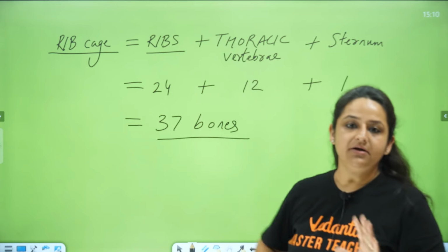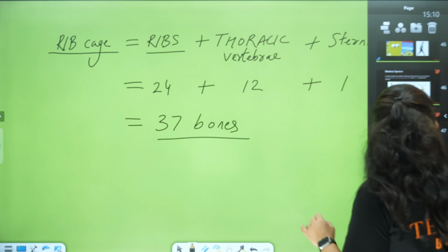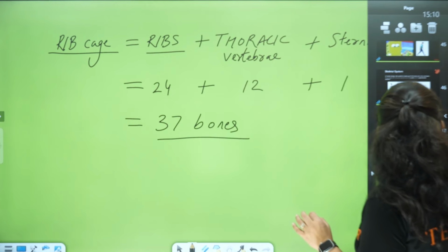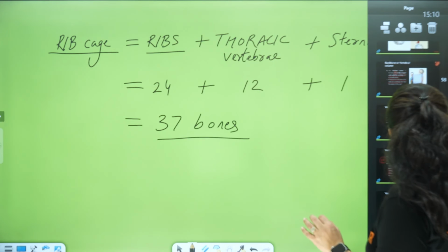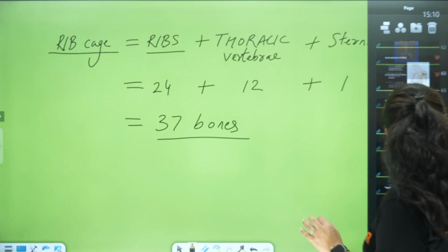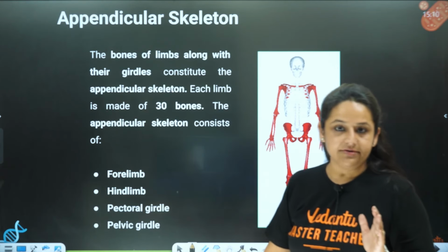So this is a separate question which is generally asked in the exam. Very common. Now, we have spoken about the axial skeleton, so now is the time to start with the next part of the skeleton. What is the next part of the skeleton? Now we are going to start with the appendicular skeleton.